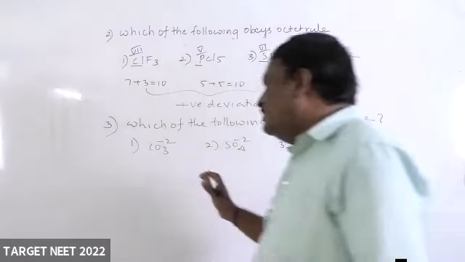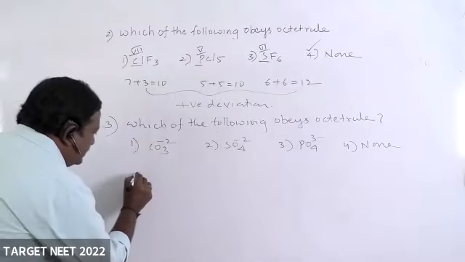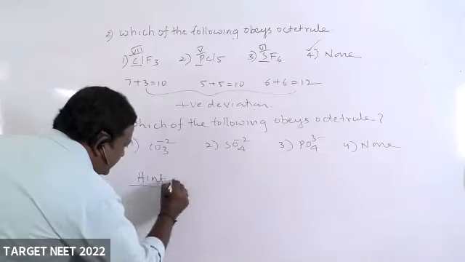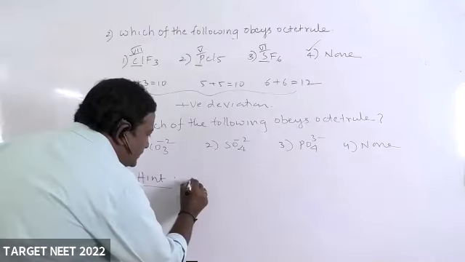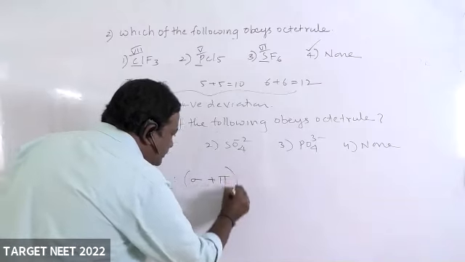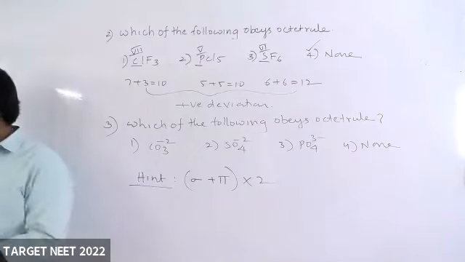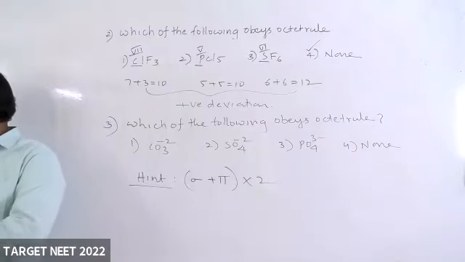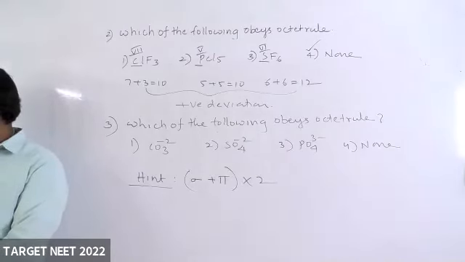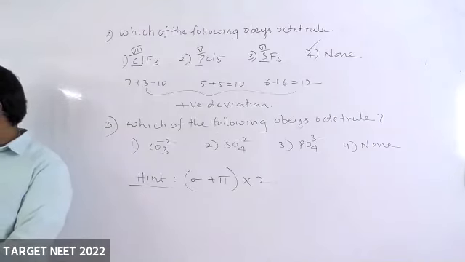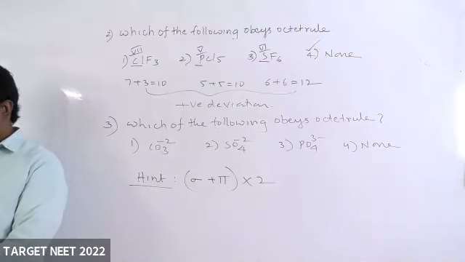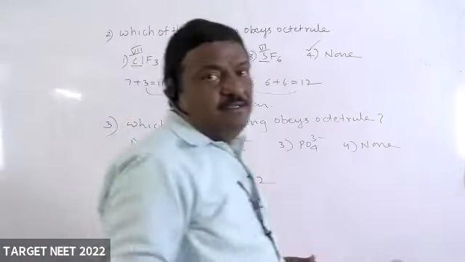The hint I will give you, students. Here, the hint is: sigma plus pi bonds into 2. Sigma plus pi bonds into 2. Chaitanya, tell. Satvik, Monica, Vaishnavi, Chaitanya, Aravind. Sigma and pi bonds.